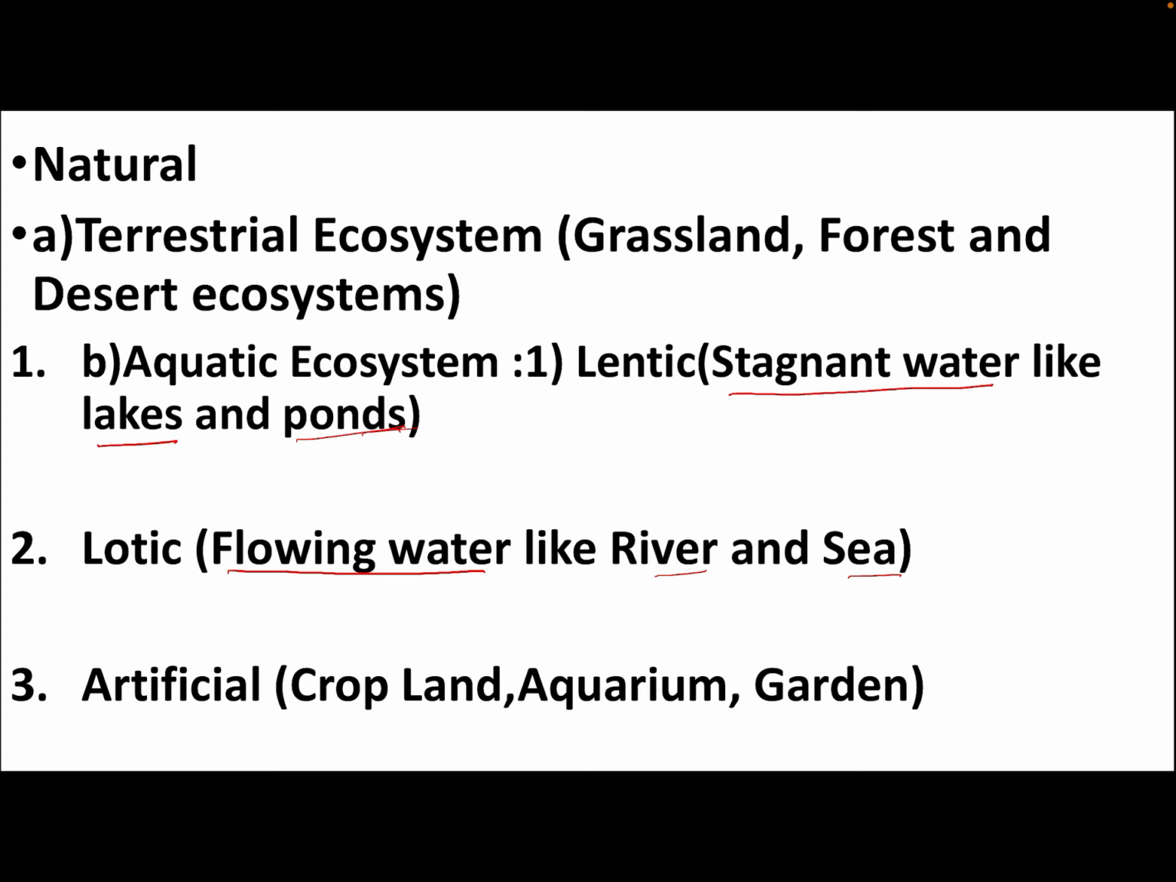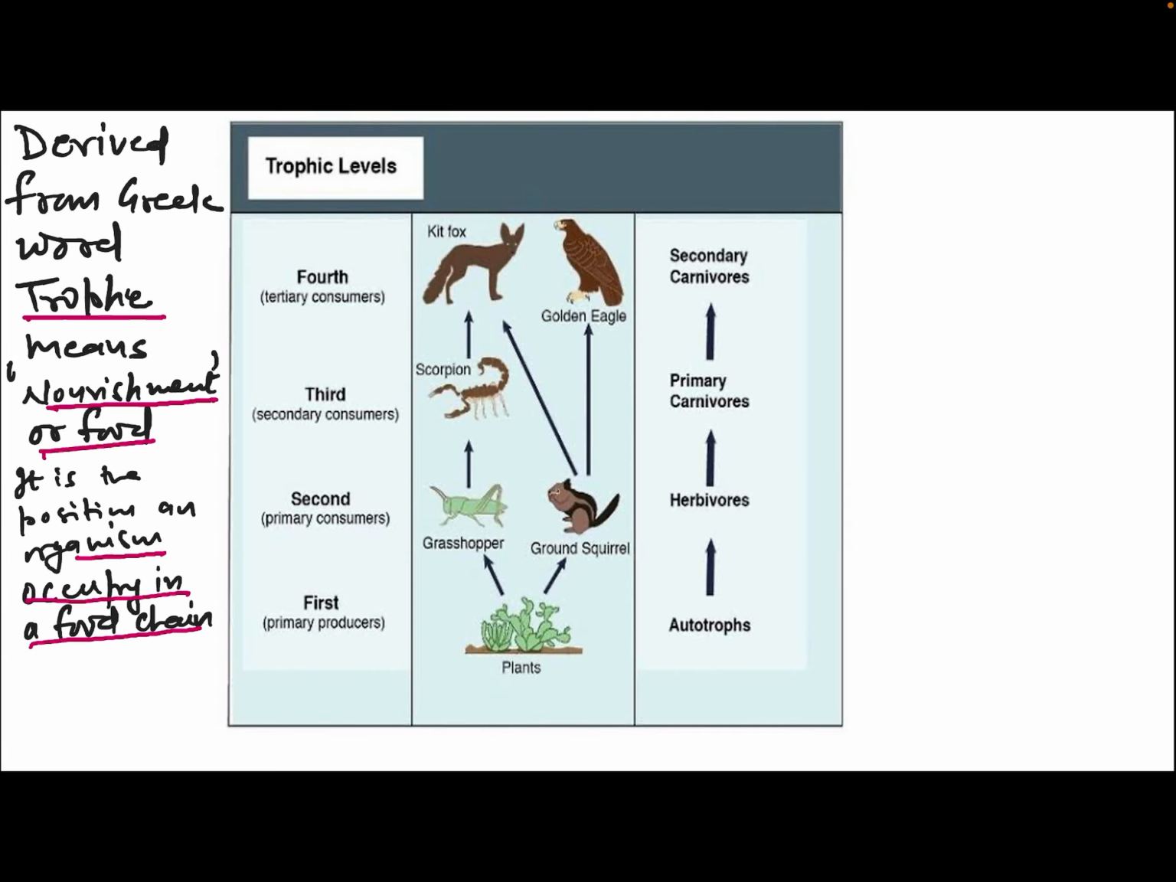It can be natural, it can be artificial. Natural ecosystem include terrestrial ecosystem like grassland, forest and desert, and aquatic ecosystem. They are of two kinds. Lentic includes stagnant water, and examples are lakes and ponds. Lotic includes flowing water. Examples are river and sea. Artificial ecosystem includes cropland, aquarium and garden.